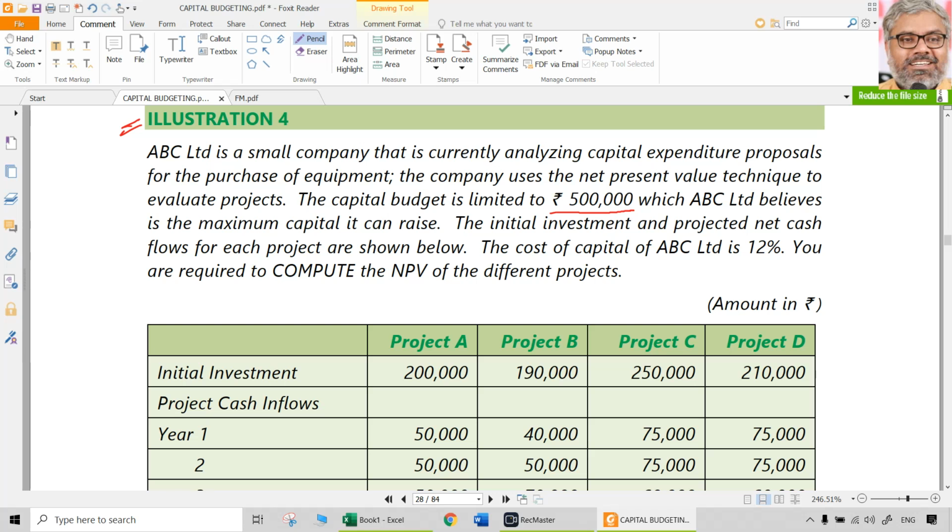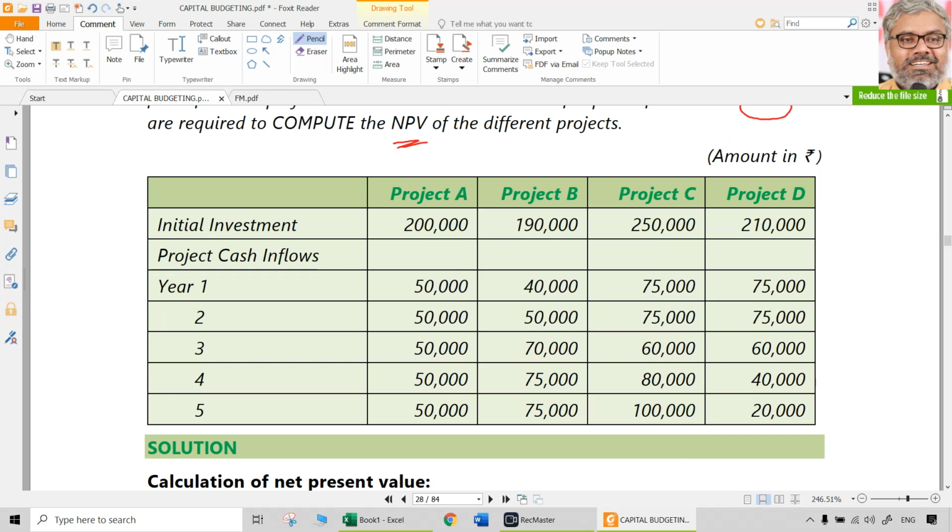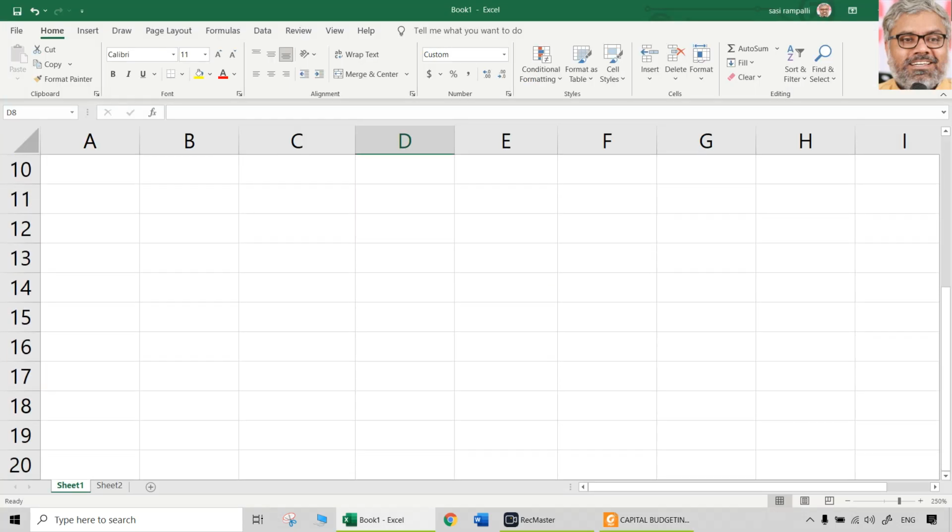Cost of capital of ABC Limited is 12%. Means this is the discount rate. If nothing else is mentioned, this itself is the discount rate. You are required to compute the NPV of the different projects, Project A, B, C, D. Only NPVs you have to find out. This is only for practice.